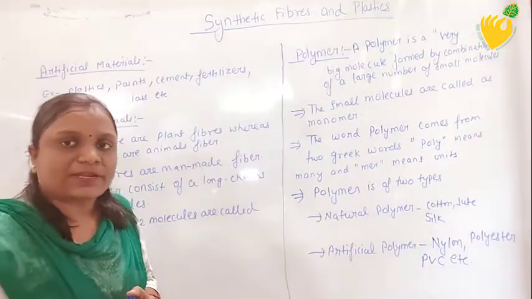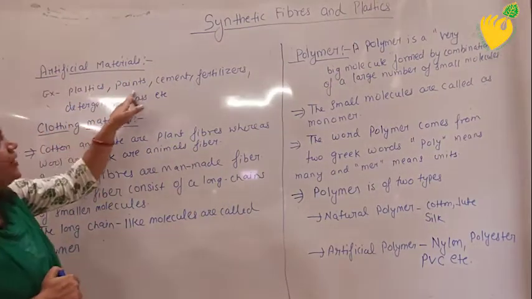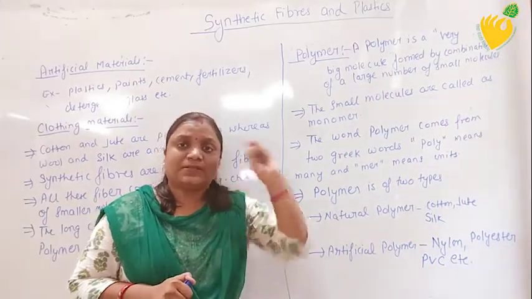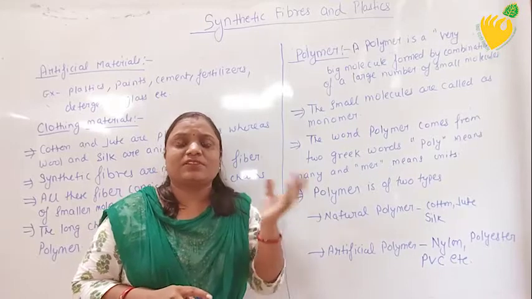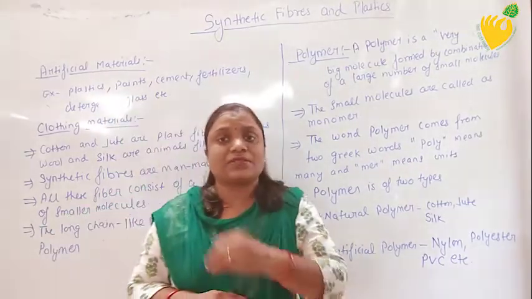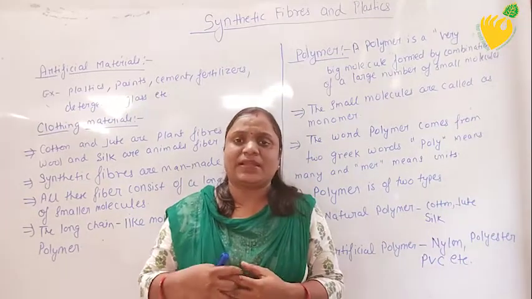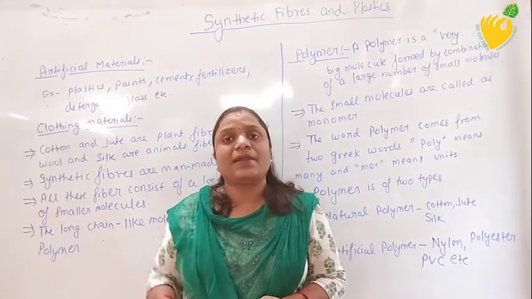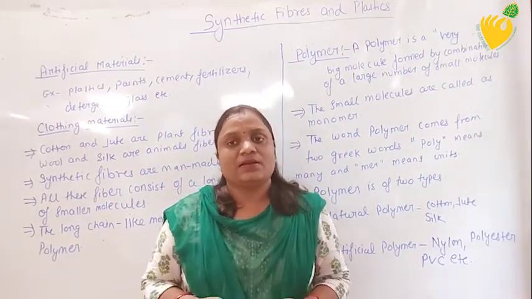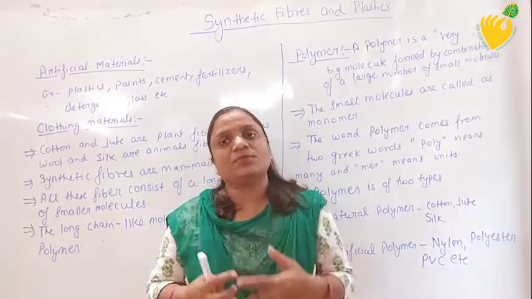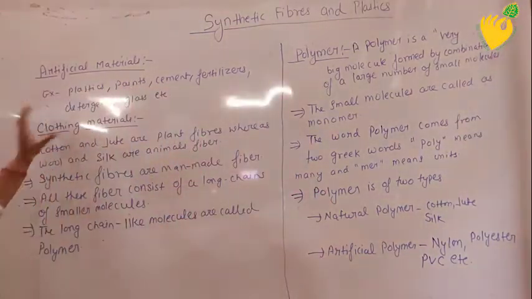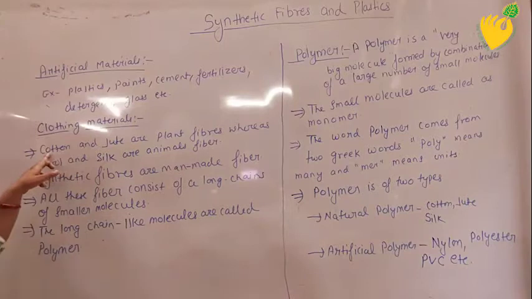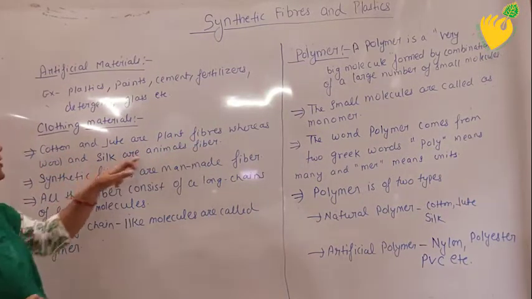What are artificial materials? Artificial materials are something like plastic, paint, cement, fertilizer, detergent, glass, table, chair, synthetic fiber, chemicals, and equipment that we use in the physics lab. So many things are there which we categorize as artificial material. That means these are the materials which are prepared artificially, but the raw material we obtain from nature. The next thing is clothing material. Clothing material means the material which is required for preparing clothes. Cotton and jute are plant fiber, whereas wool and silk are animal fiber.